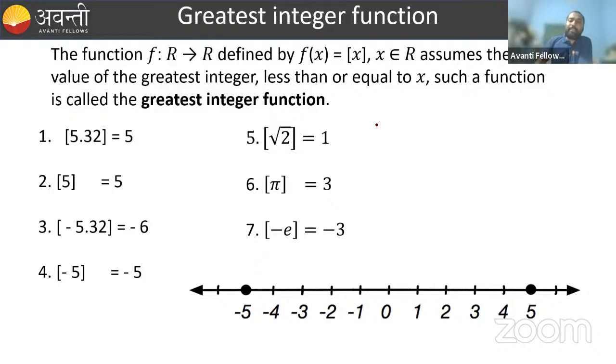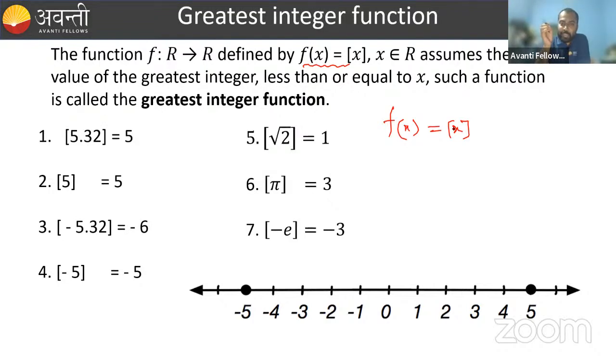The greatest integer function is denoted by f of x is equal to box of x, or you can read it as greatest integer of x. Simply, if we take any real number and I ask you to find the greatest integer of that real number, how can you find it? That is important, right?